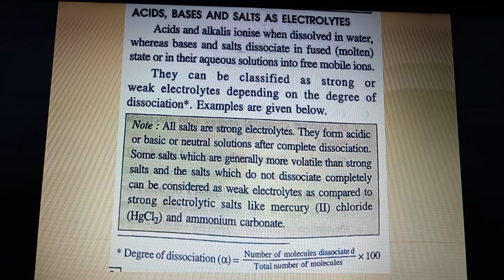Now, electrolytes can be classified as strong or weak on the basis of degree of dissociation also. Now, what is degree of dissociation? Degree of dissociation is represented by alpha.